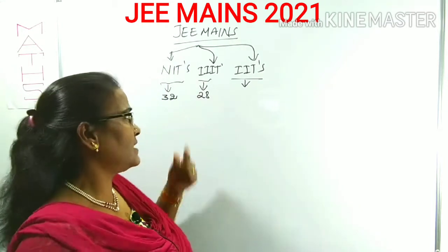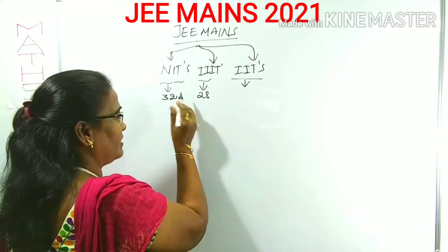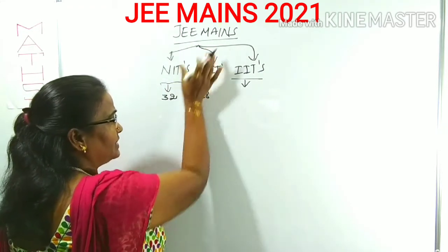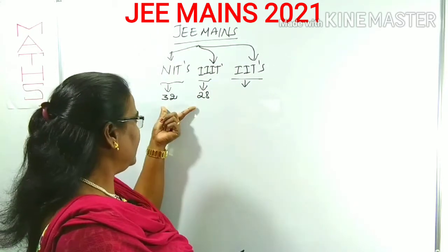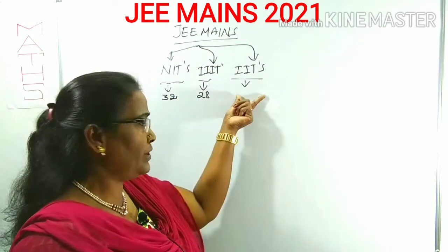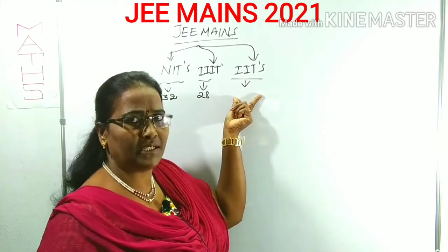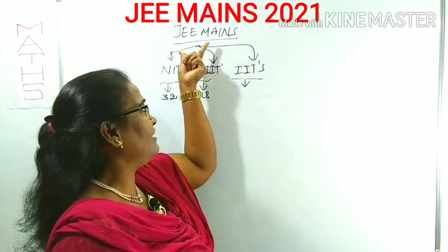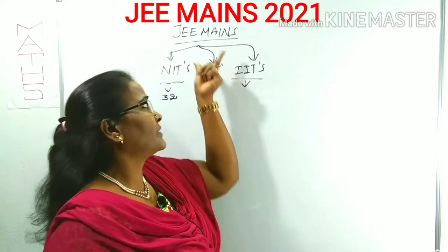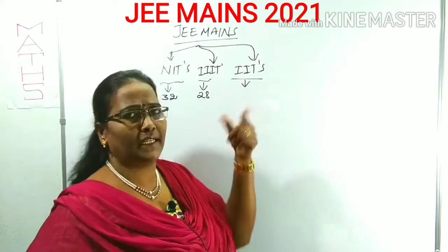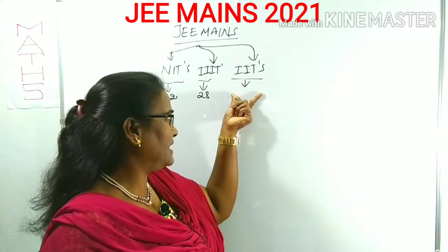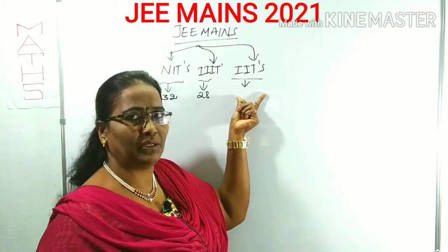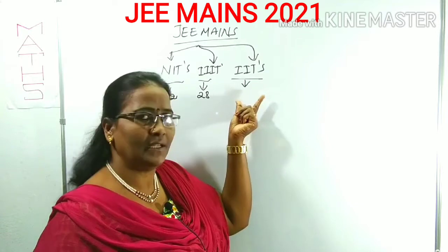So JEE Mains will majorly give admissions to NITs and IIITs directly after getting the eligibility. What about IIT? To get admission into IIT, you have to write JEE Advanced. For that, JEE Mains is a screening test. Nearly 2.5 lakh people will be eligible for writing JEE Advanced. Only after the JEE Advanced result is there eligibility to get admission into IITs.